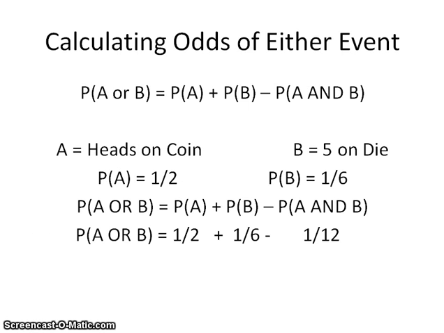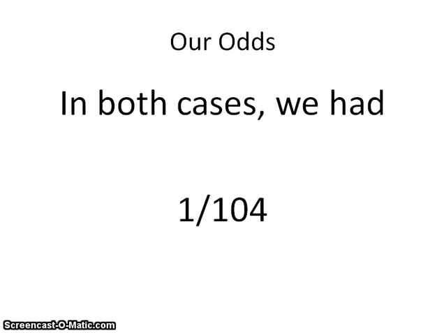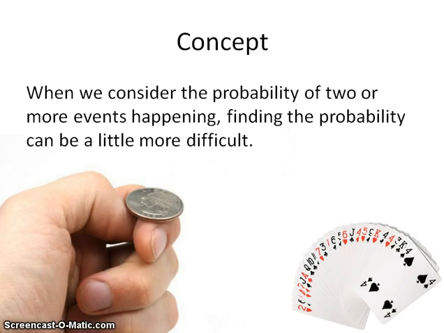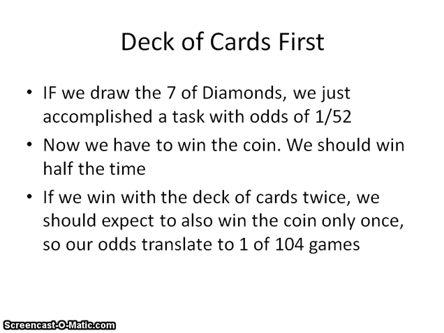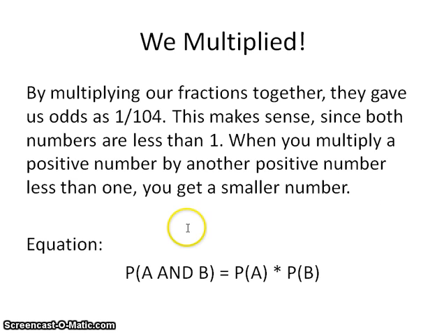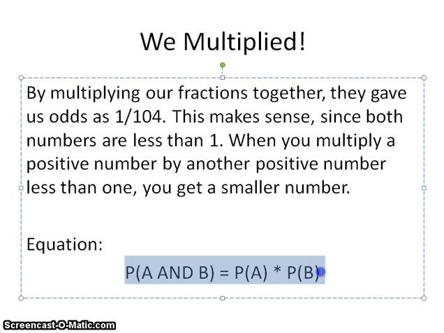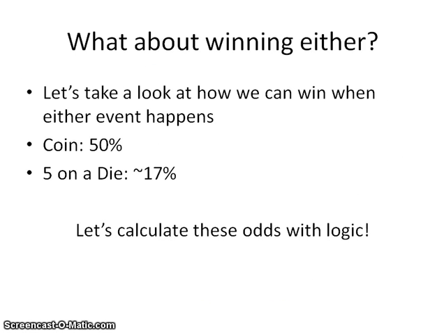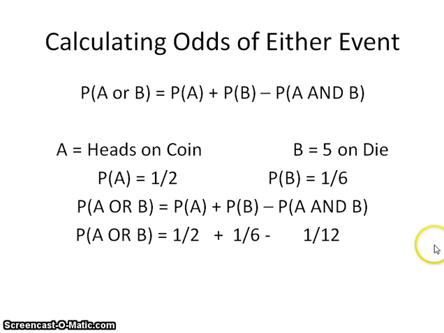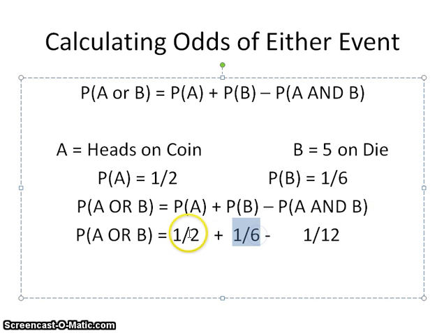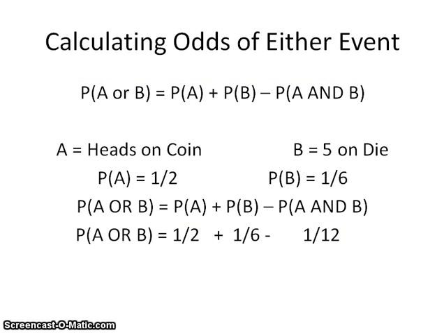What you could have also done is gone back to our equation. I'm just going to scroll up really quick all the way to the top. It is right here. The probability of A and B, we learned before, is the probability of A times the probability of B. Let's scroll back down to our problem. It's 1/2 times 1/6. If you multiply the 1's across, you get 1. If you multiply the 2 and the 6 together, you get 12. So there's our 1/12, and I just showed you 2 different ways to get to it. Use whichever one you think is best for you.